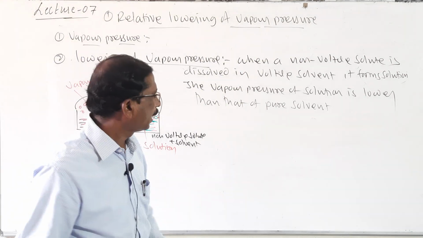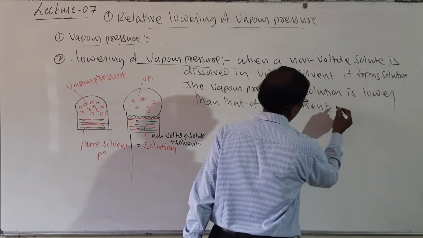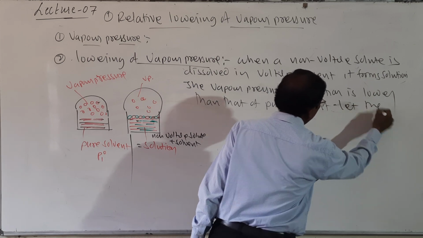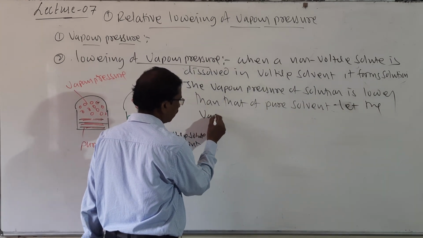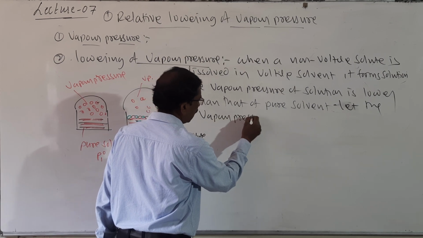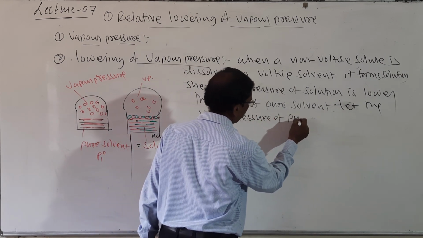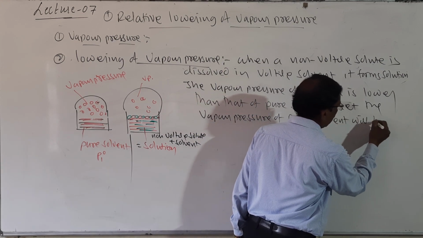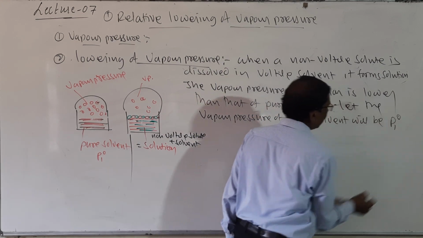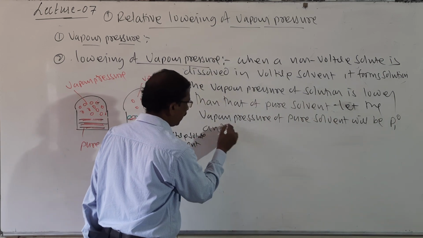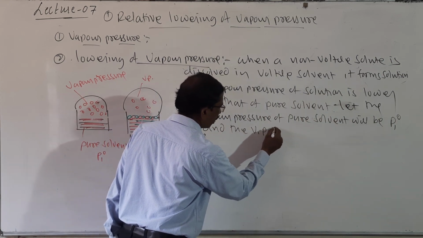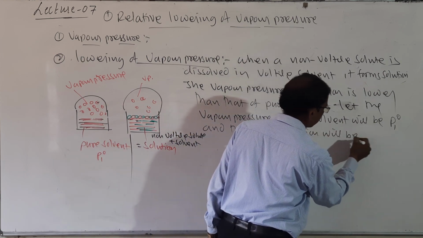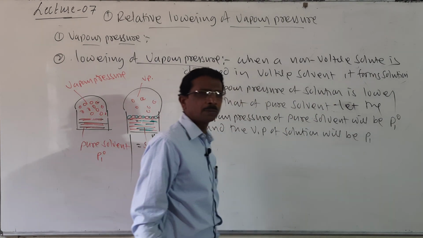So here, the difference in the vapor pressure: let the vapor pressure of the pure solvent be P1 naught, and the vapor pressure of the solution be P1.